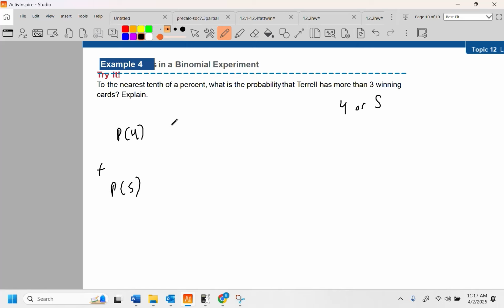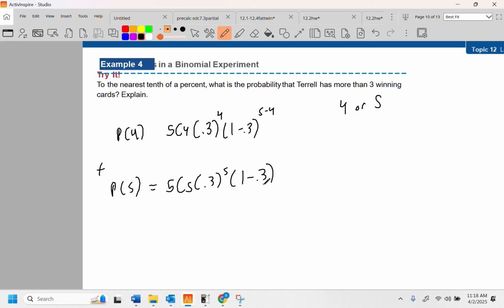So we're going to have to do a 5C4. It's still 0.3 to the 4th power. This is 1 minus 0.3, and it went N minus R, 5 minus 4. Here it's going to be 5 choose 5 times 0.3 to the 5th, 1 minus 0.3, and then this is going to be 5 minus 5.